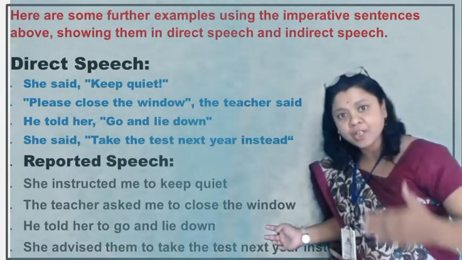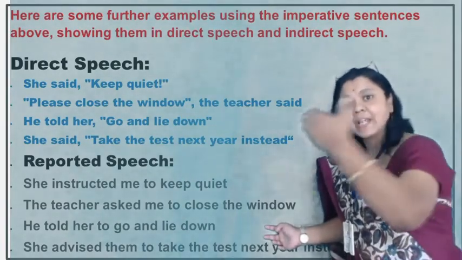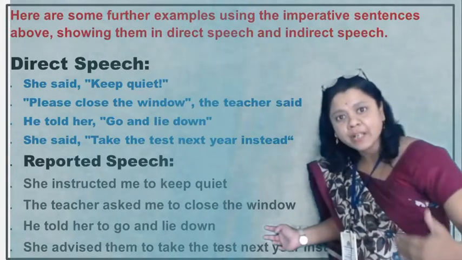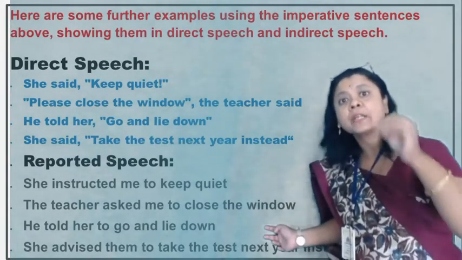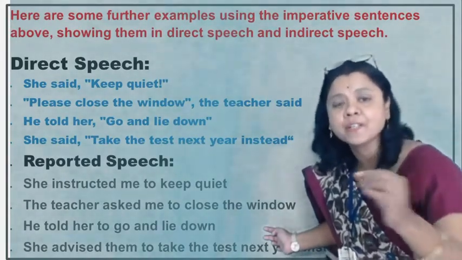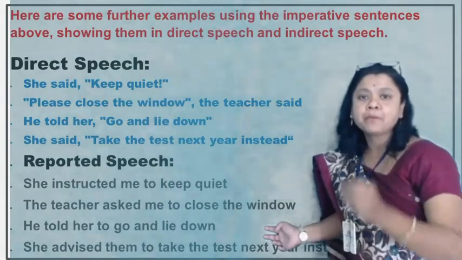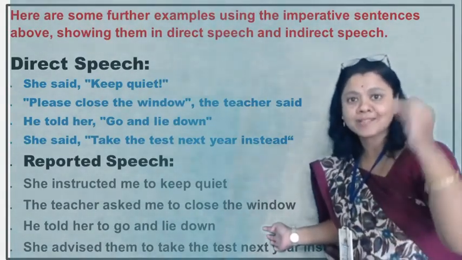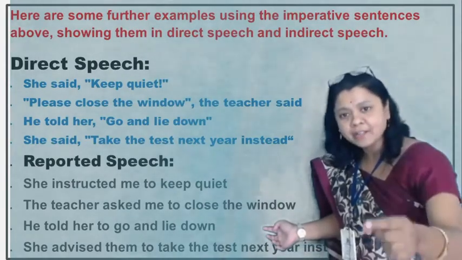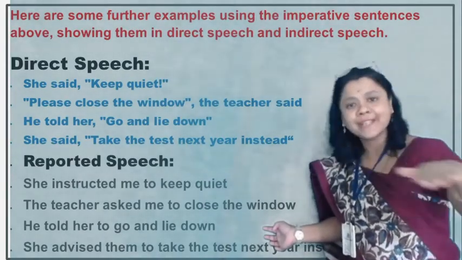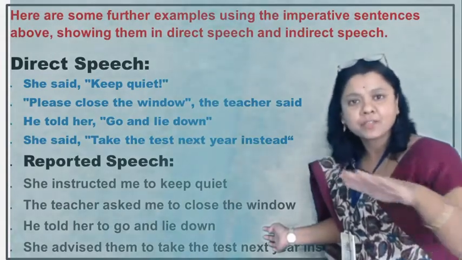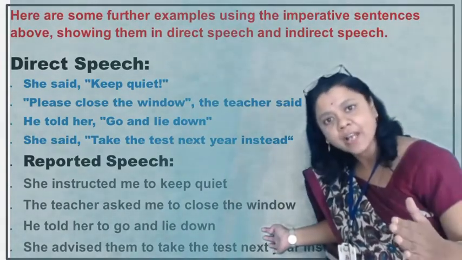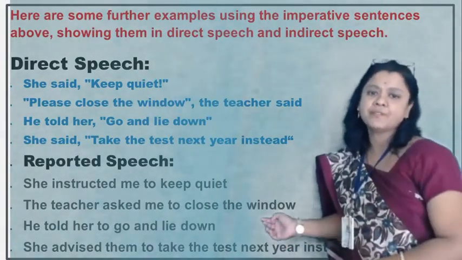But when you change direct speech into indirect speech in an imperative sentence, a command, request, or order, then you are going to remove that. We never use "that", and instead of that we use the to-infinitive.